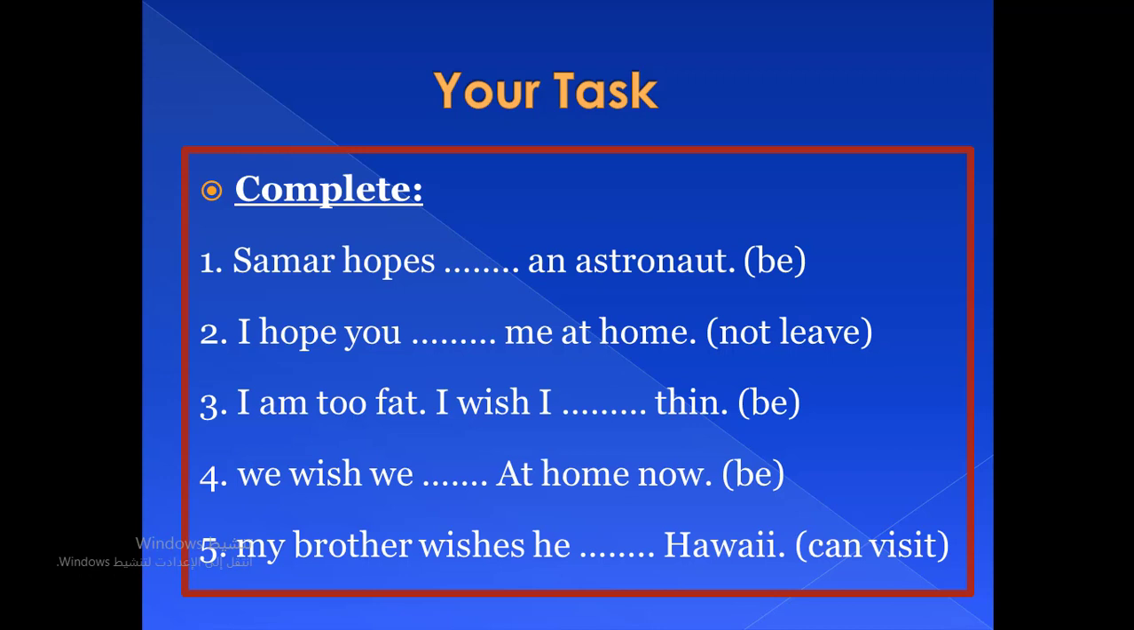Okay, so this is your task now. You have to write it in your exercise notebook and answer it using the form that is suitable with the verb in brackets.